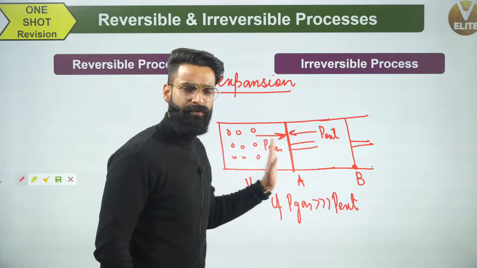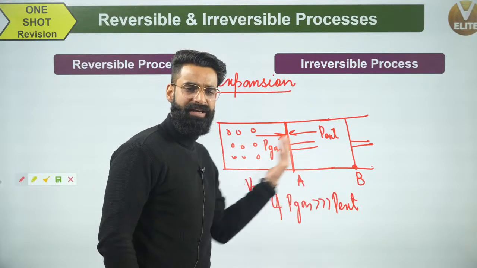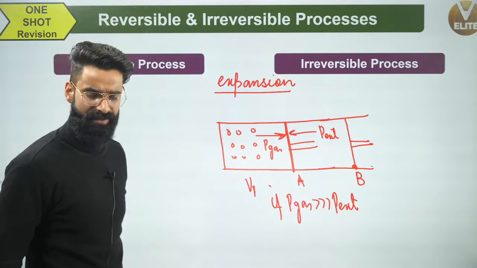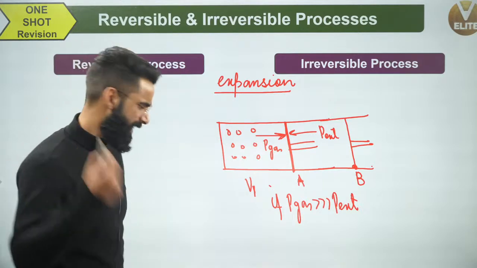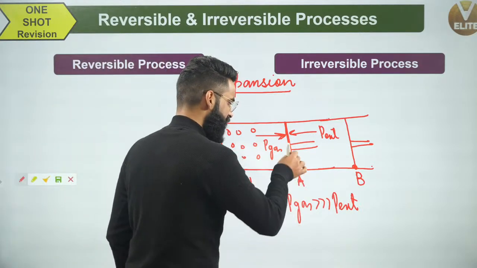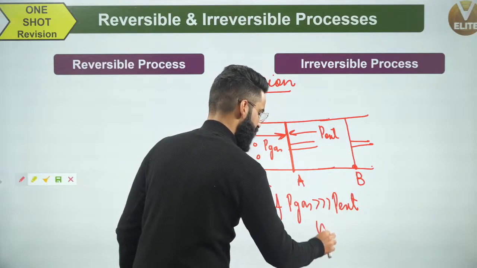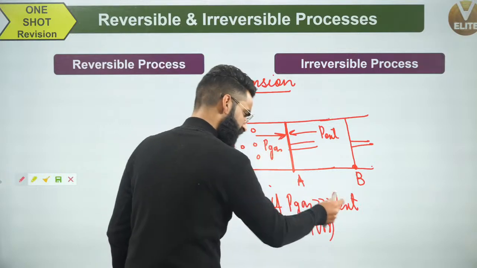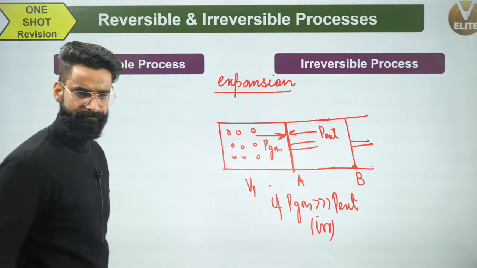P gas is the driving force by means of which the piston goes out, and P external is the opposing force. If P gas is far greater than P external, the process is going to be fast and irreversible. We already know that in irreversible processes, the driving force is far greater than the opposing force.